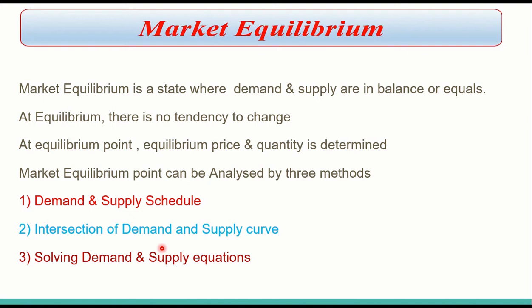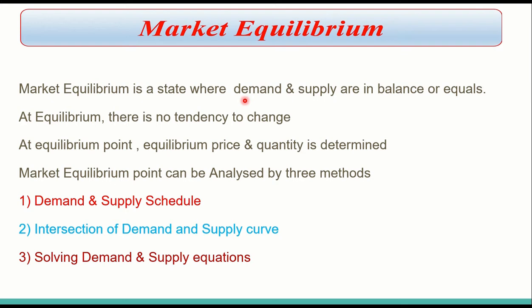Well, market equilibrium is a state at which quantity demanded and quantity supplied of a commodity are in balance, or equal. At a market equilibrium, what the buyers are willing and able to pay for a commodity is exactly equal to what the sellers are willing and able to sell.